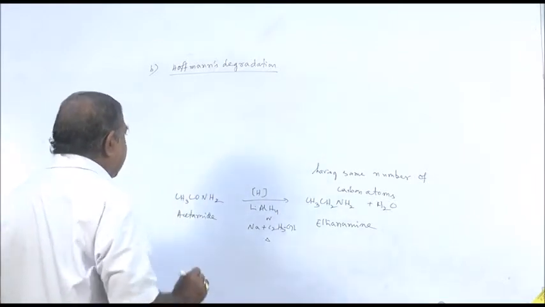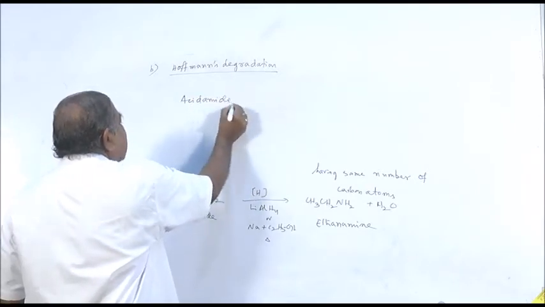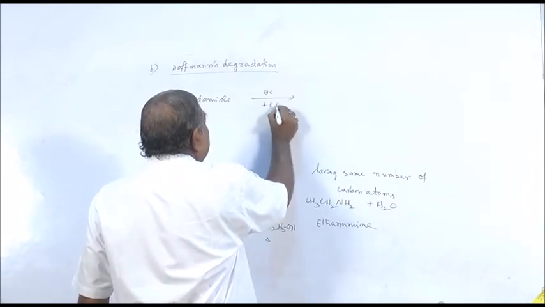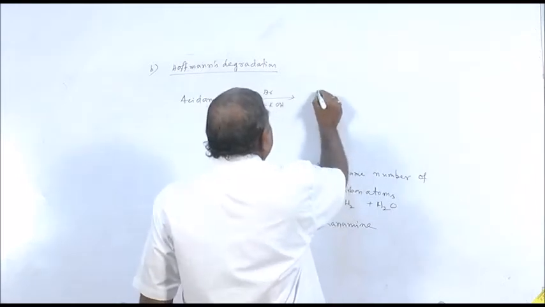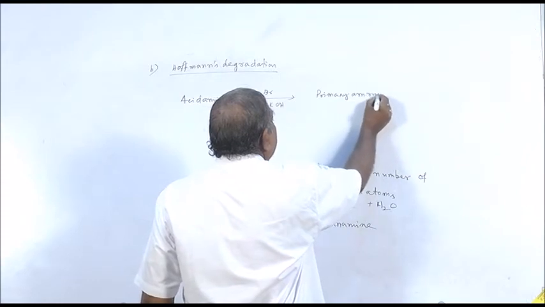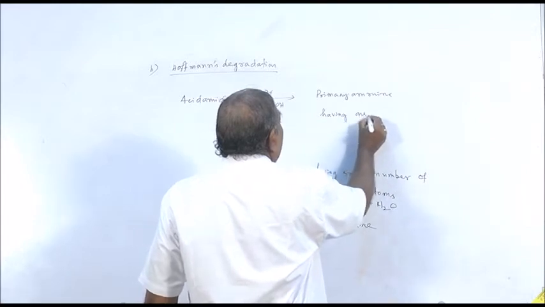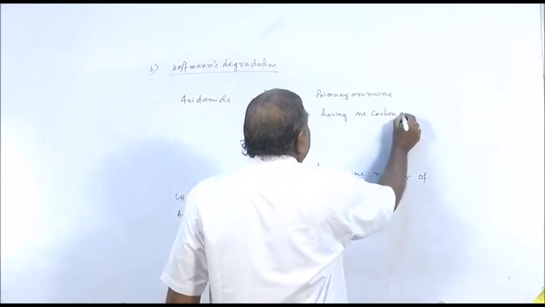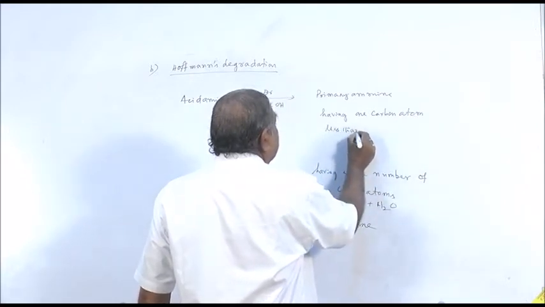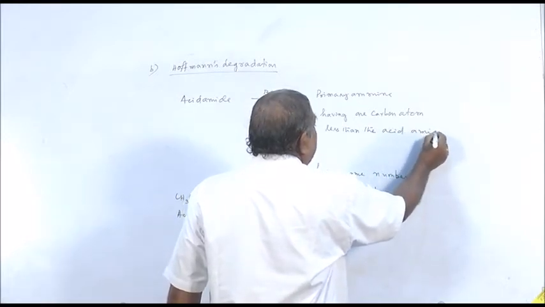In this process, when acid amide is heated with a mixture of bromine and potassium hydroxide, you will get a primary amine having, underline the words, one carbon atom less than the acid amide.